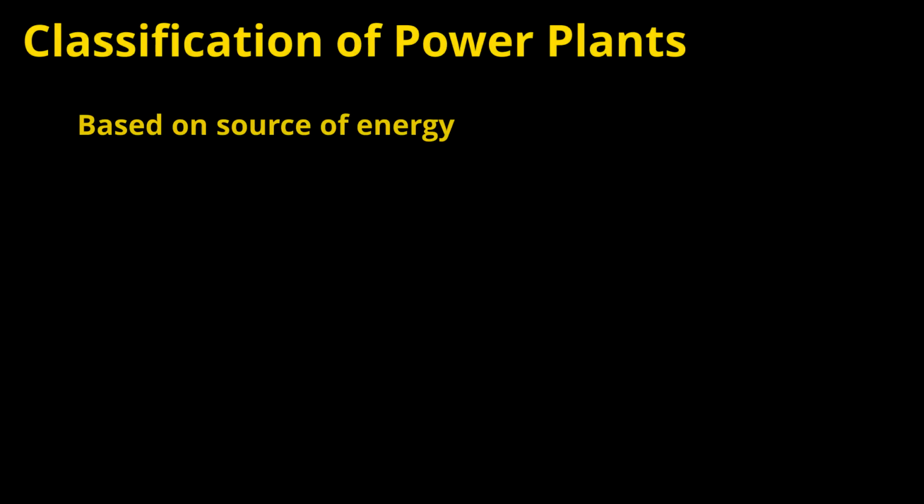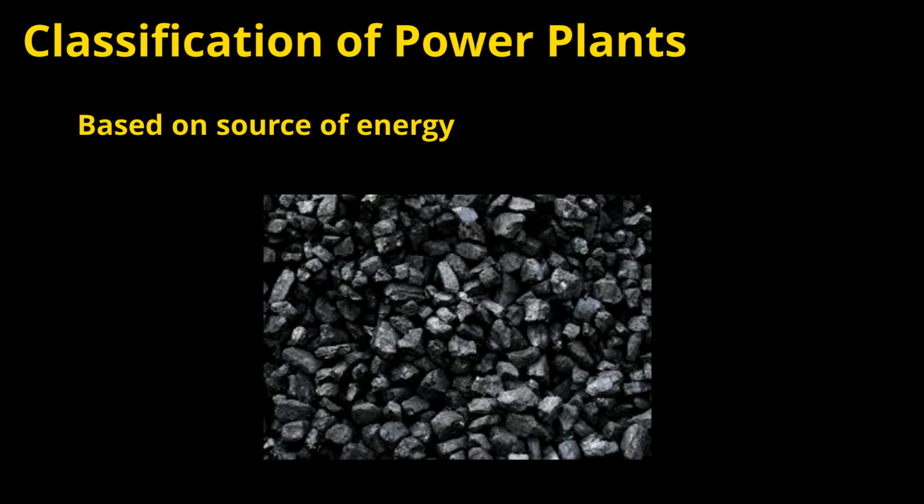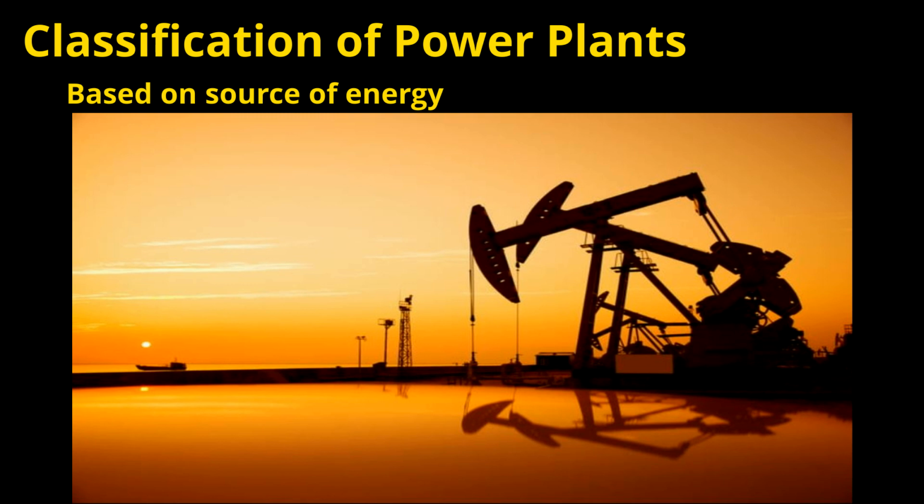The next one is fuels. Fuels are classified into two types. First one is solid fuels. Example for the solid fuels is coal, and next one is liquid fuels. These liquid fuels are generally extracted from the earth. Example for the liquid fuels is diesel. We will learn more about the solid fuels like coal in our upcoming lectures of thermal power plant.